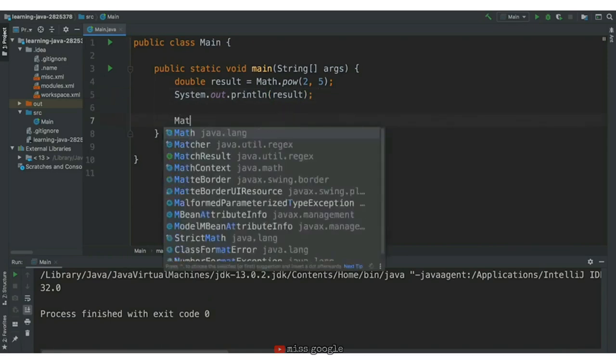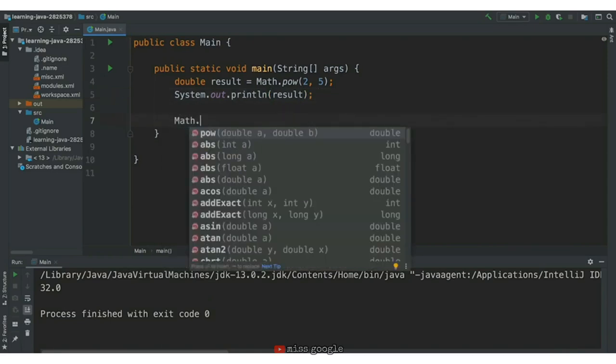Now, if we type math dot, we can see there are a lot of different mathematical functions that we can call already built into Java. Math is a part of the Java standard library, which contains all of the different built-in functions we can access. Math is just one component containing a series of built-in functions.